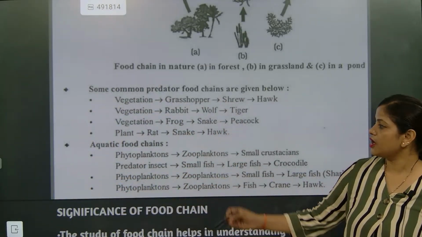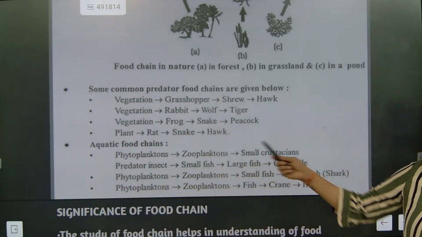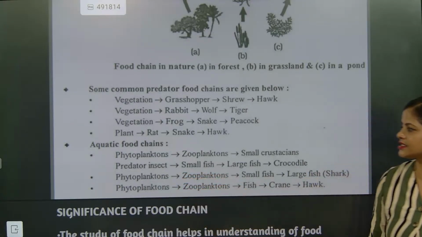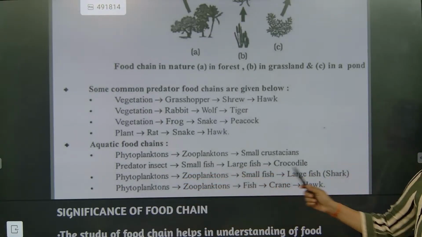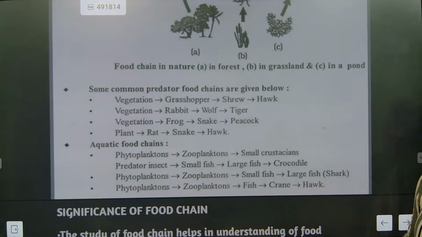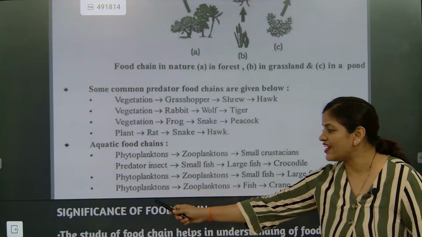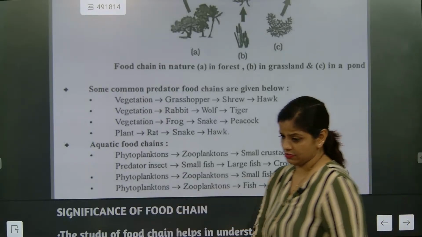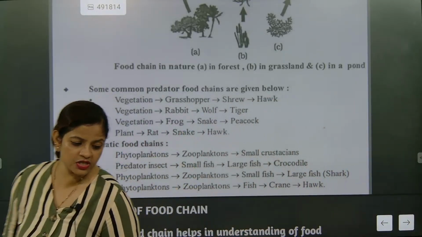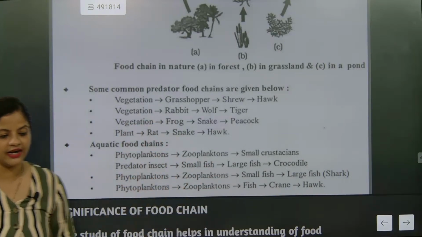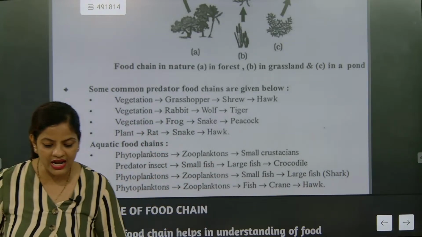Now look here: phytoplankton, zooplankton, small crustaceans. This is one level. Predator insects, small fish, large fish, and crocodile. Then phytoplankton, zooplankton, small fish, large fish. Phytoplankton, zooplankton, fish, crane, and hawk. This is the common line of food chain. This is most important, note it down.